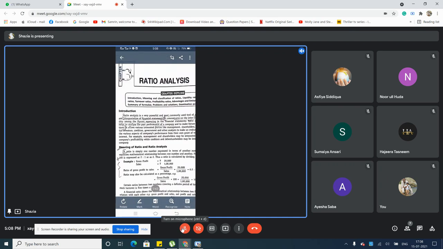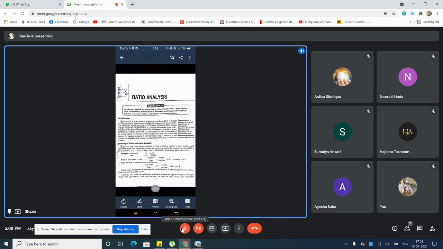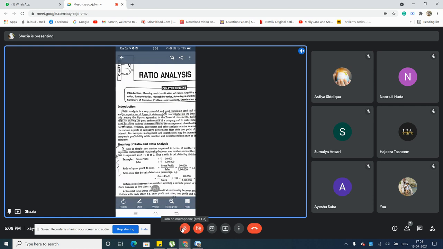Thus a ratio is calculated by dividing one figure by another. You can divide, or you can multiply also. Now an example is given to you. Gross profit is 20,000 and sales is 1 lakh. You want to convert this into ratio analysis.